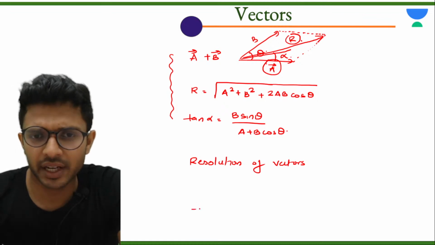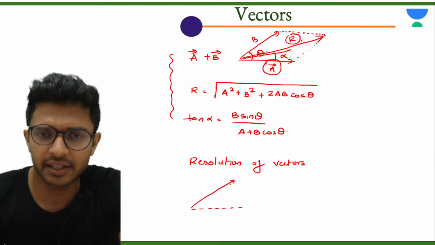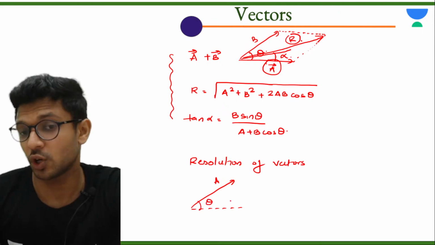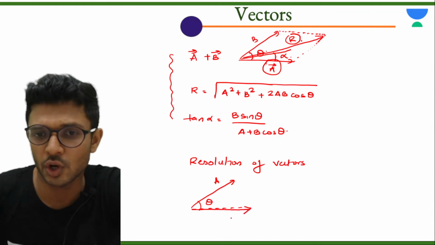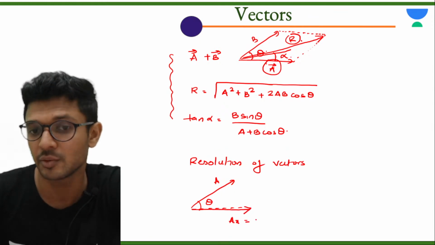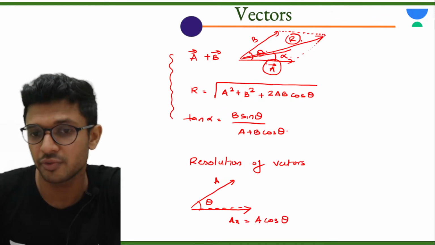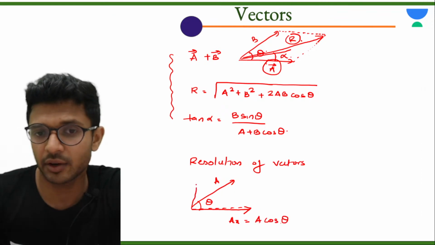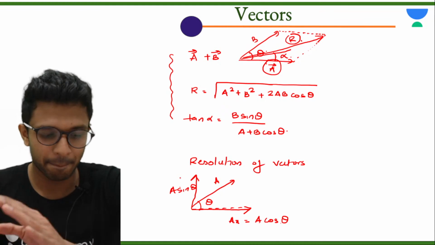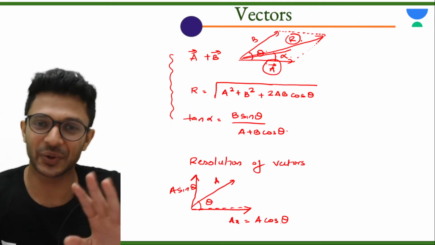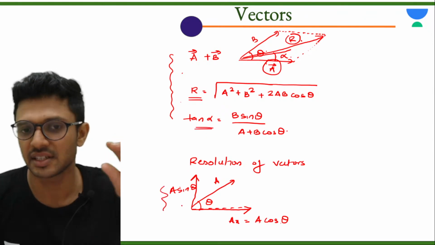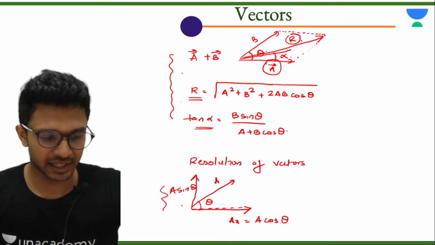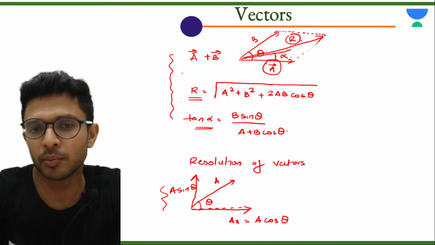So in the resolution of vectors, let's see how this can be done. We have a vector A which makes an angle theta with the horizontal. Now you want to express this vector A as two components along the x-axis and y-axis. So the component of vector A, if we mark it as ax, will be equal to the cos component of A. A cos theta will be the x component, and what will be the y component? A sin theta. Okay children, you are noting it down, right? So this is regarding addition of vectors, magnitude of the resultant, the angle it makes. This is resolution of vectors. Is it clear up to here?